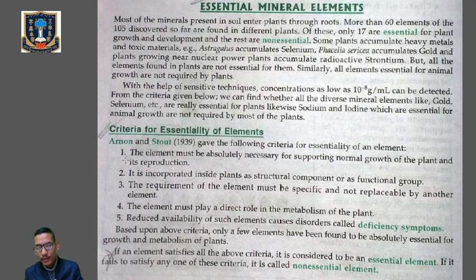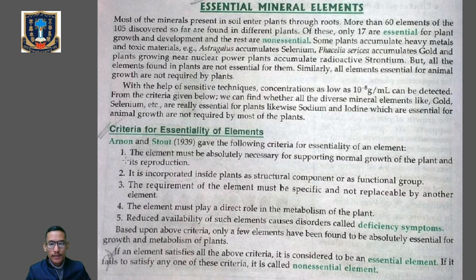Next one, essential mineral elements. So we said that the plant mostly absorbs the nutrients from the soil with the help of the roots. More than 60 elements of the 105 discovered so far are found in different plants. But out of these only 17 are essential, which are used for plant development and growth, and the rest are non-essential. What do we mean by essential and non-essential elements? We'll discuss that afterwards. There are certain criteria for an element to come under the essential category. So out of the 105 elements discovered, 17 are essential and the rest are non-essential.